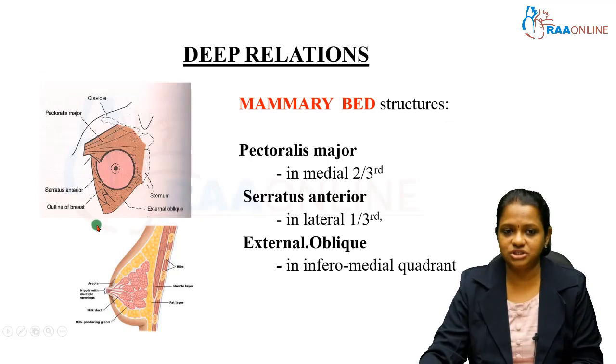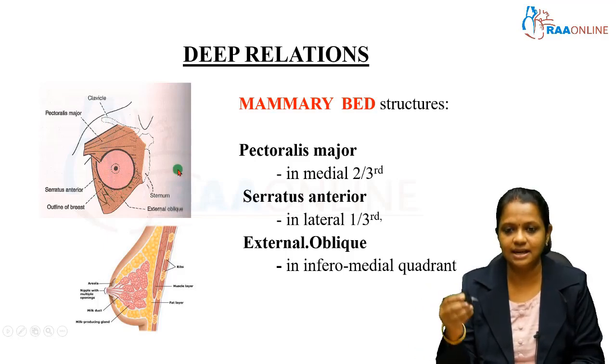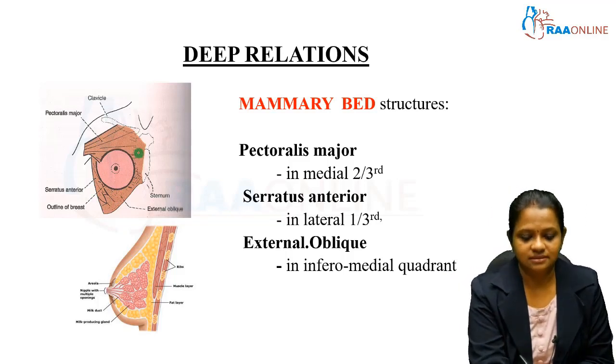The deep relations of the breast. Breast is present in the superficial plane and it lies over some structures which are in a deeper plane. These structures are called mammary bed structures. These structures are the muscles which are pectoralis major in the medial 2/3, serratus anterior in the lateral 1/3 and external oblique muscle in the inferomedial quadrant.